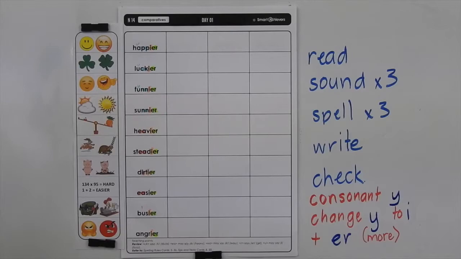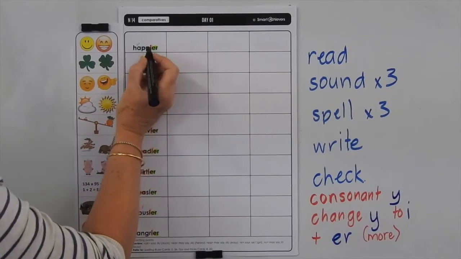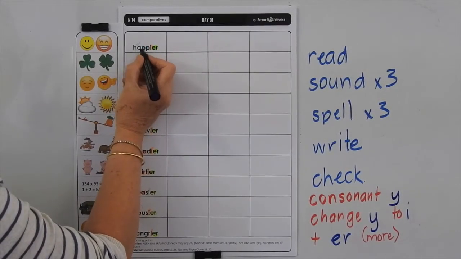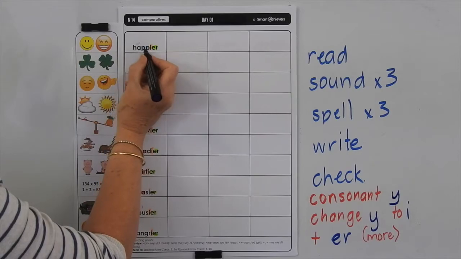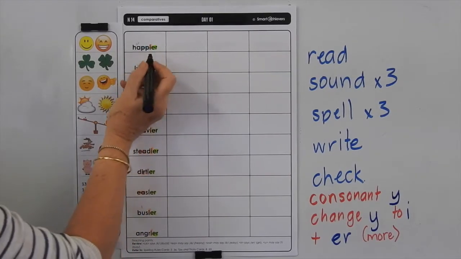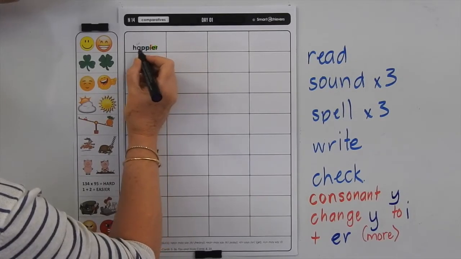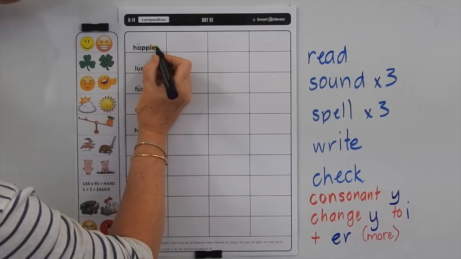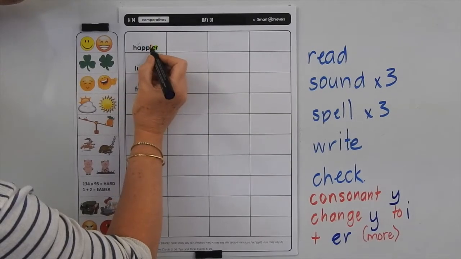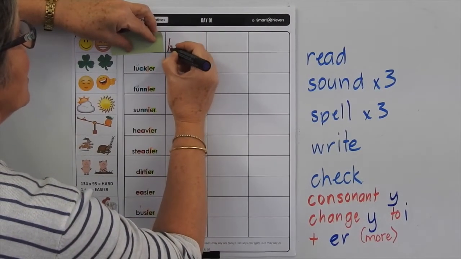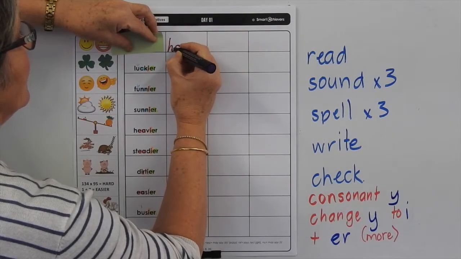Alright, got your pencil ready to write. So we've got happier, happier, happier. So hap-e-er. So let's try writing H-A-P-P-I-E-R. So do your H, go over for the A and come back.